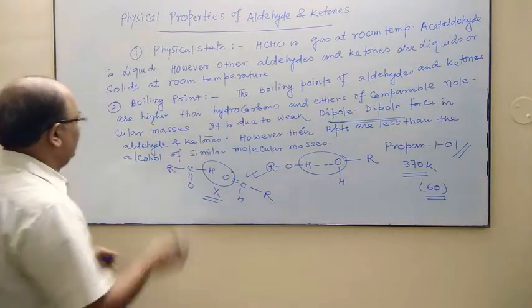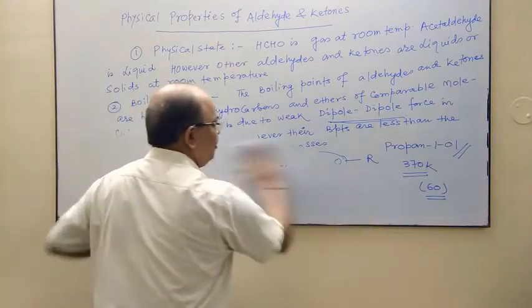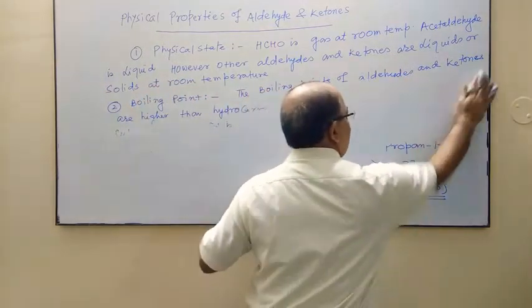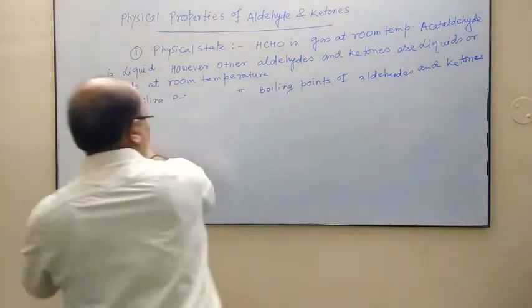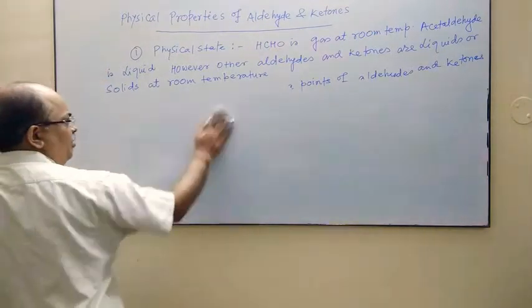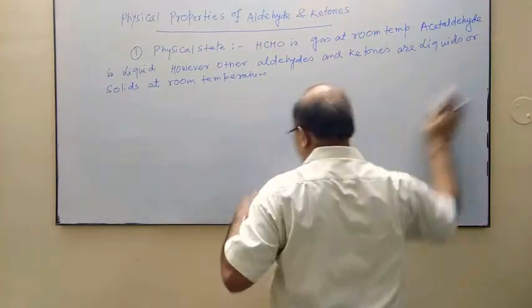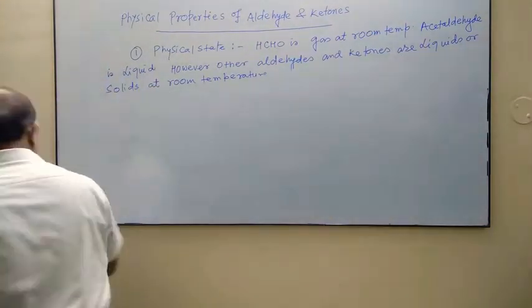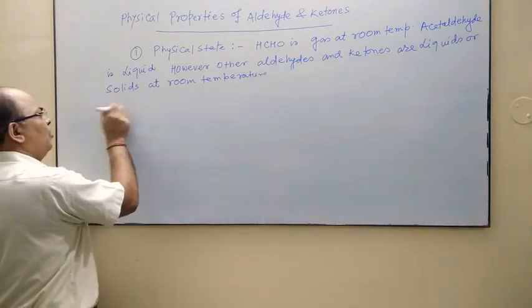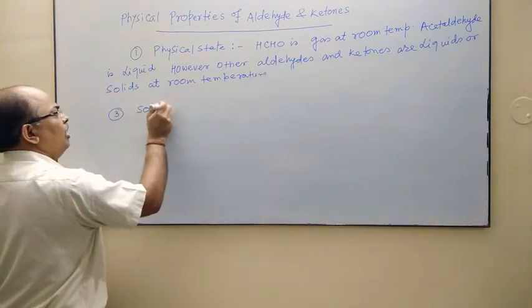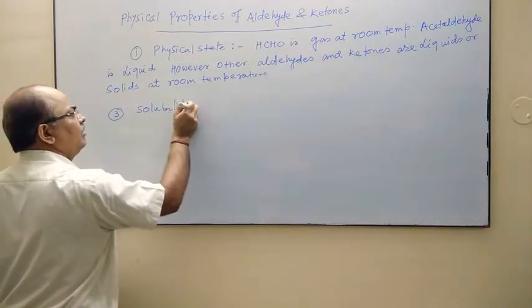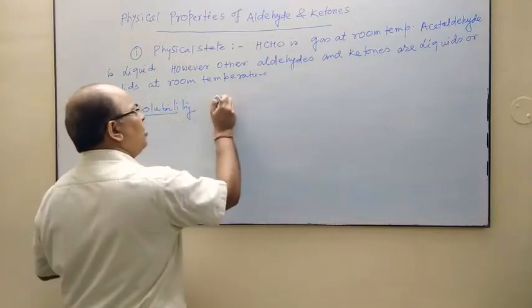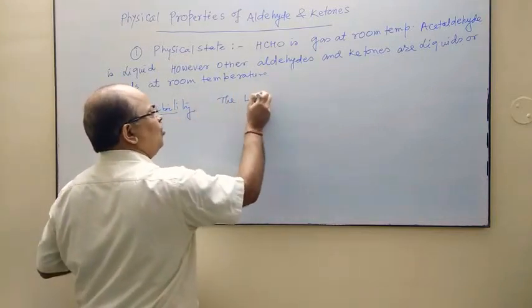Now the next physical property is solubility. The third one is solubility.